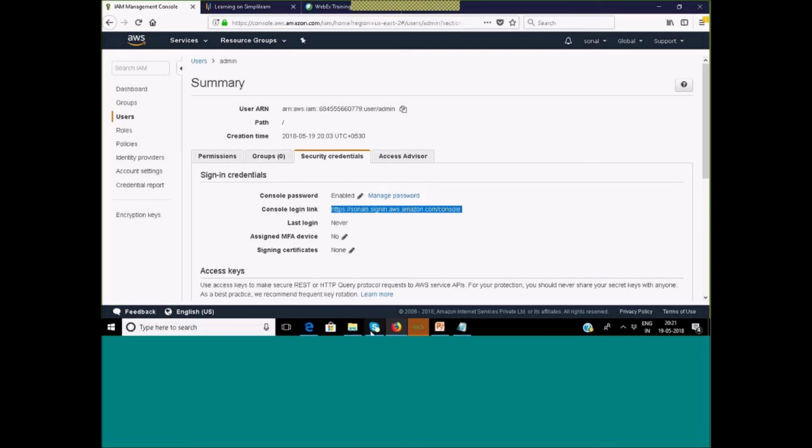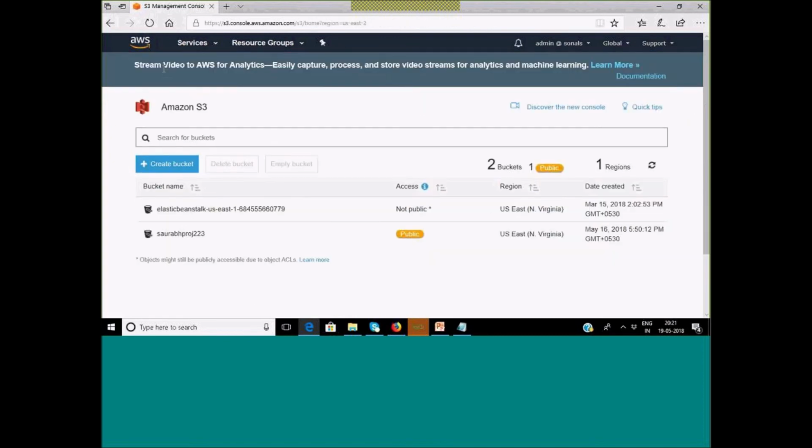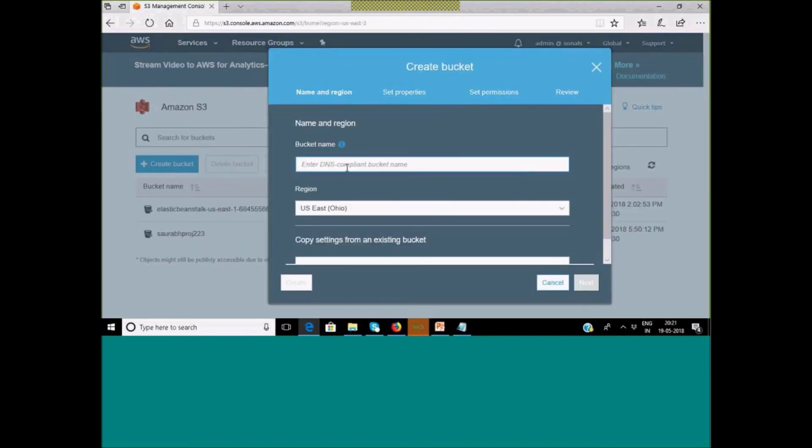Yes, I performed that. As a root, I attached the S3 read only policy, and now if I go back, see, the user is able to view the content of S3. But let me try to create something. Let me see if I can create a bucket, providing some random name.